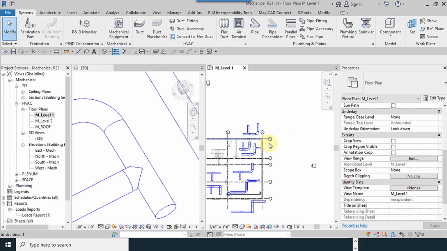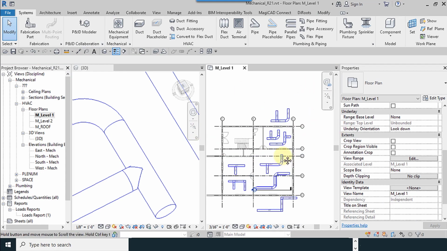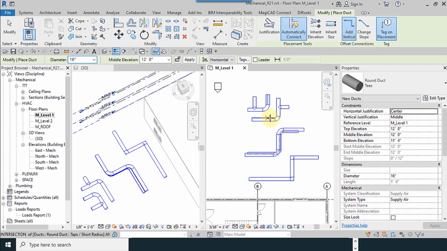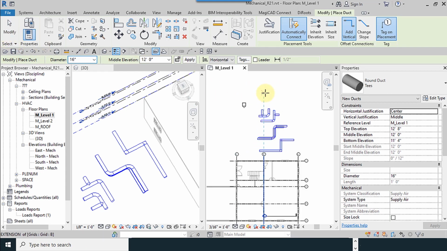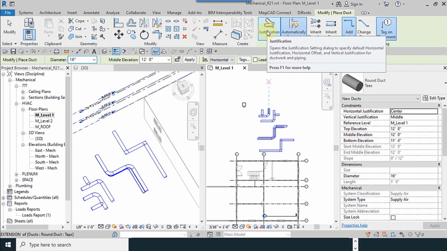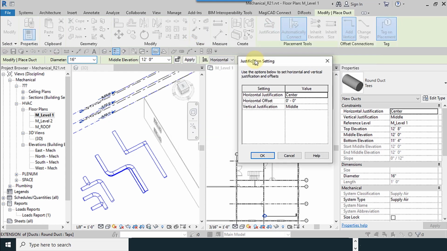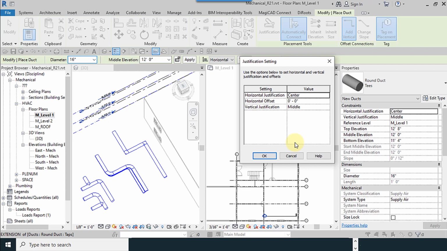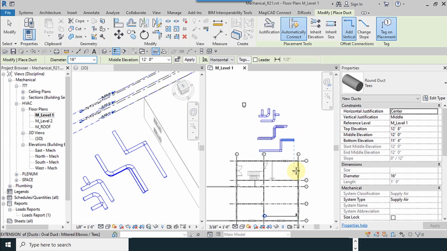Modify, I try to remove the extra duct which I drew before. Our next tool is justification tool. By selecting this, you can adjust your elevation according to the different parts of ducts, for example from top down, or our options are horizontal justification, center, left or right, horizontal offset, okay.